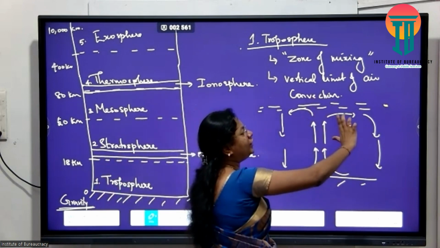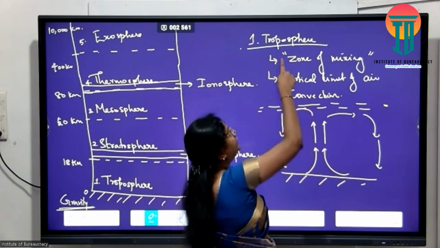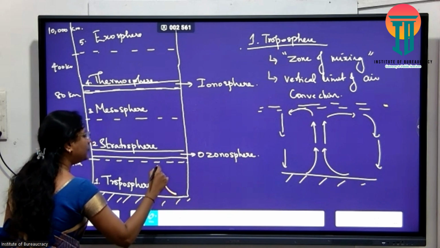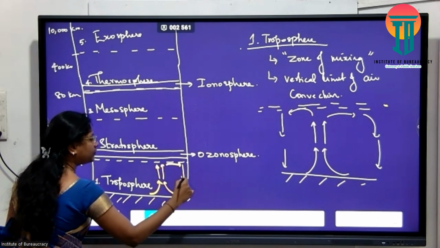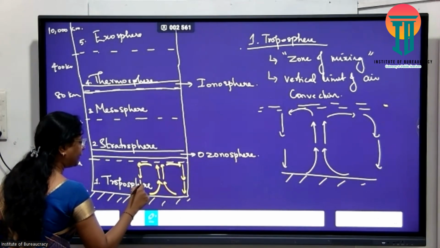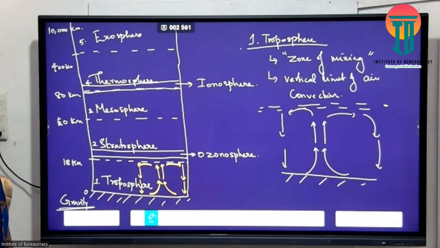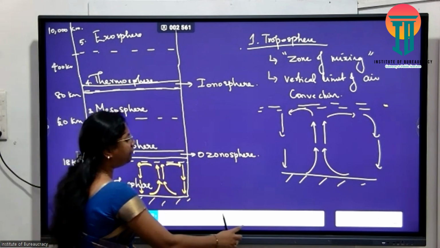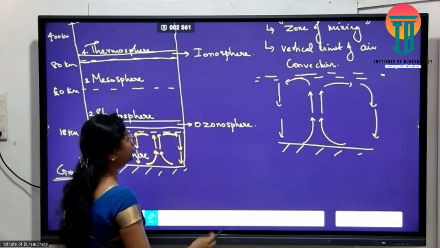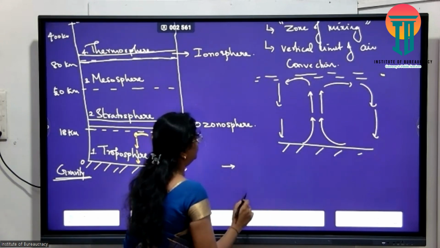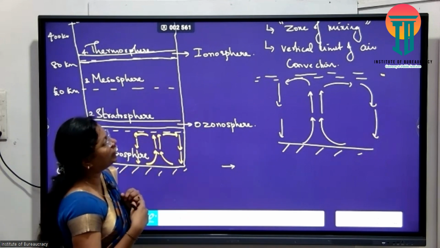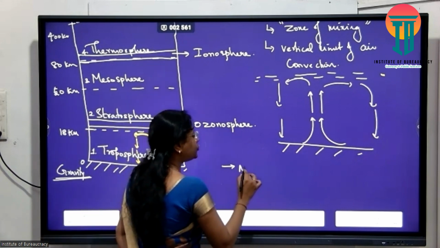So the only layer where rise and fall happens is what? That is my troposphere. This is the layer characterized by the convection of my atmospheric air. Up to the upper limit, this is as far as air can move up and down. That is why the troposphere is referred to as the zone of mixing, the vertical limit of air convection. And this is why most of the